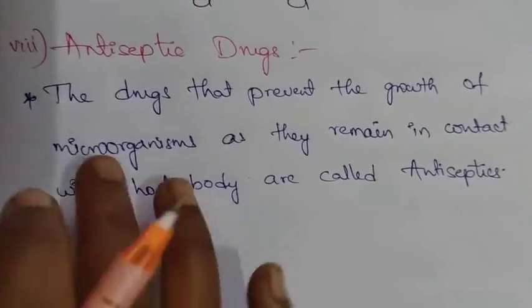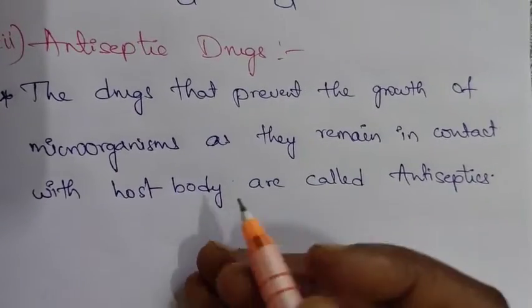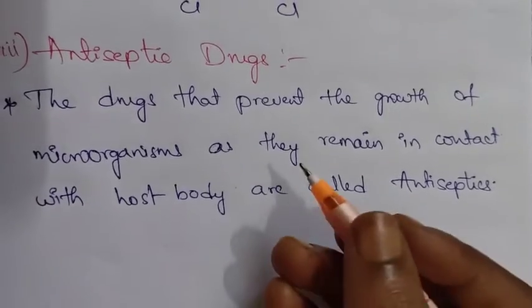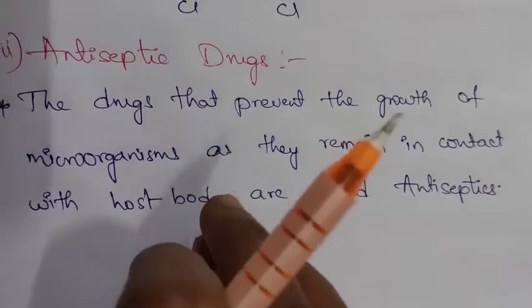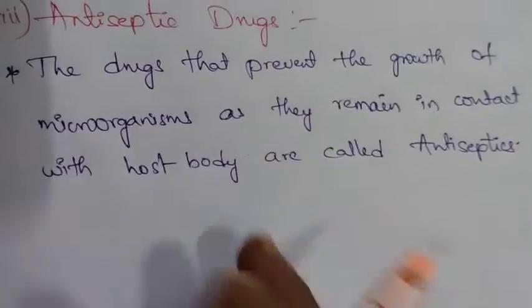They destroy the bacteria, virus, fungi and other infective microorganisms. These antiseptic drugs work without harming the tissue of the host cells.